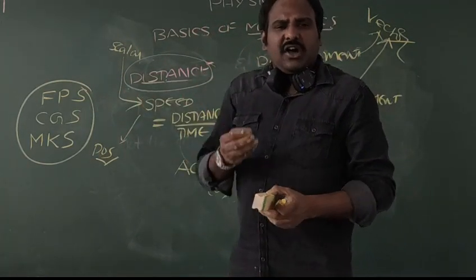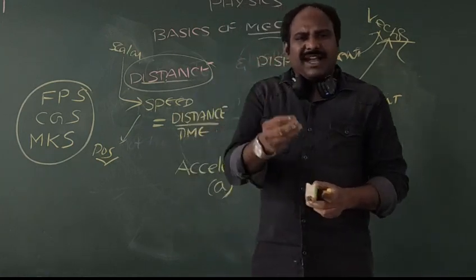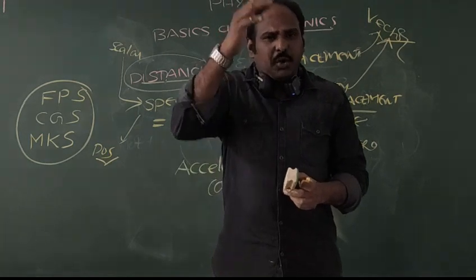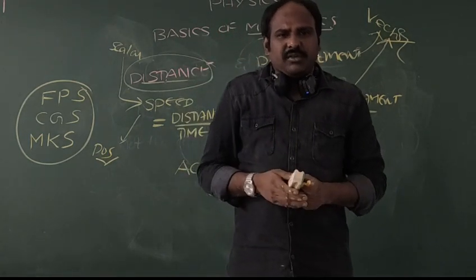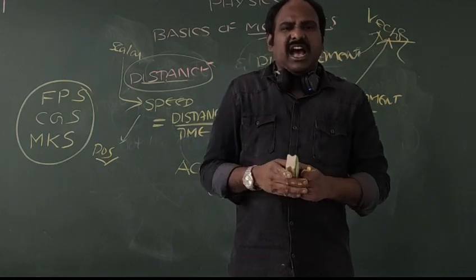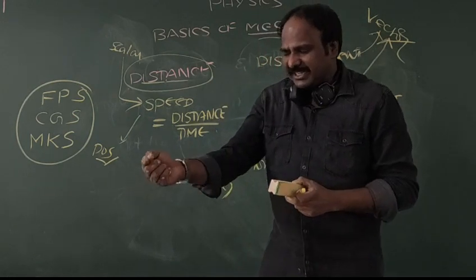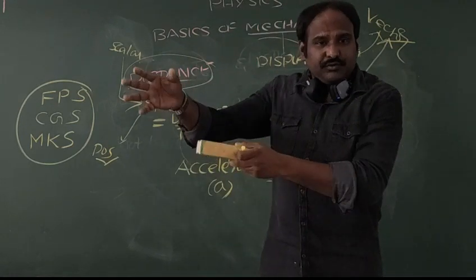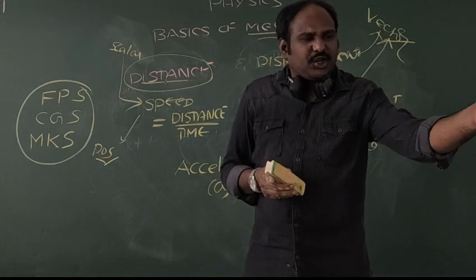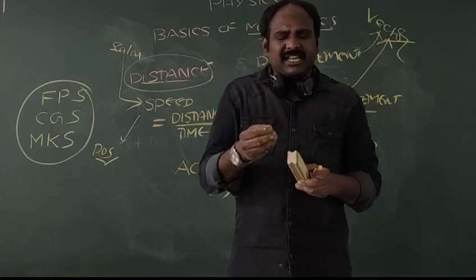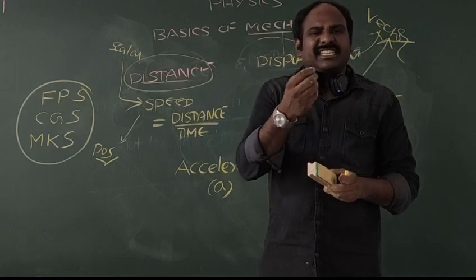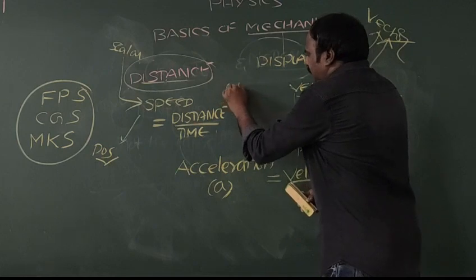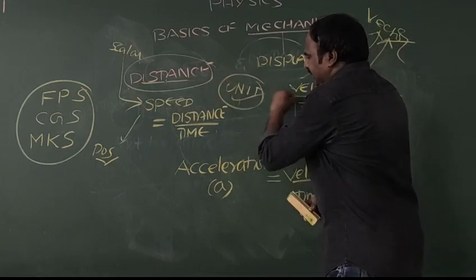Why? In order to tell something, it requires a unit. If I ask how tall you are, you should not say just 5, you should say 5 meters or 5 centimeters. It is a 5 centimeter thing. It is a 6 kg weight. It is a 7 newtons force. It is an 8 meter cube volume substance. Without units we cannot express any physical quantity, so unit is important for any type of physical quantity.